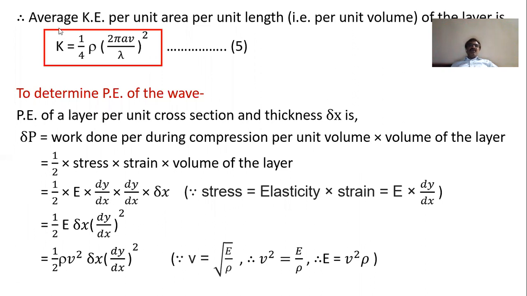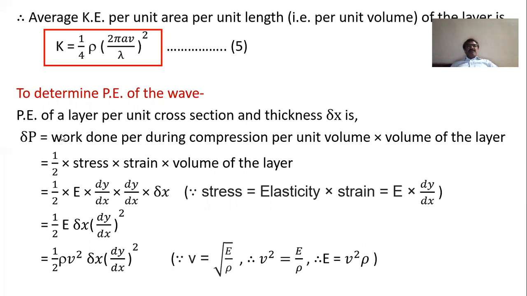So in this way, we have calculated the average kinetic energy per unit area per unit length, that means per unit volume of the layer, and it is equal to 1 by 4 rho in bracket 2 pi ab by lambda whole square. Consider this as equation 5. So this is one part we have completed, and let us now determine the potential energy.